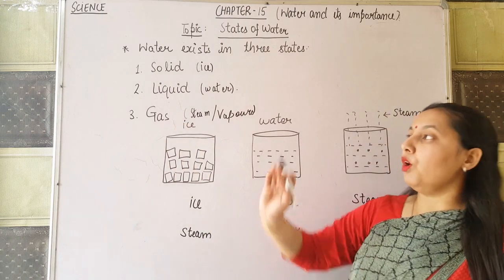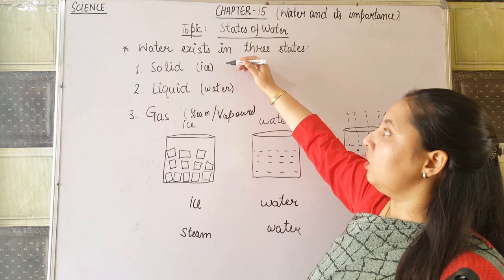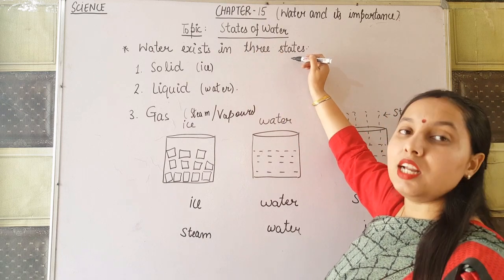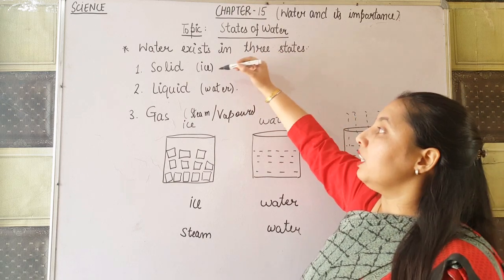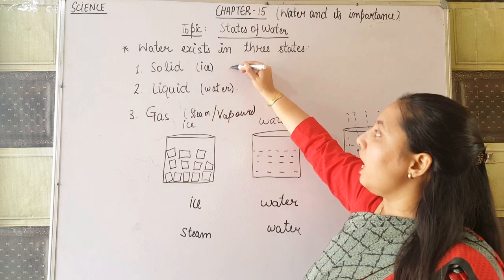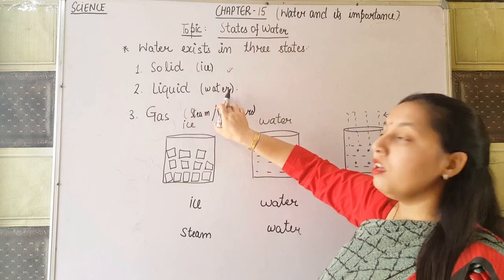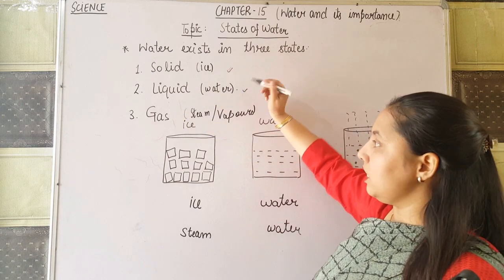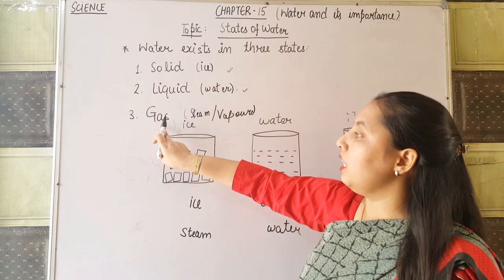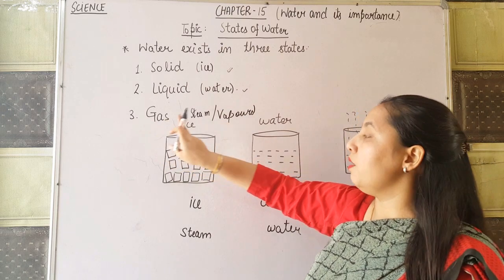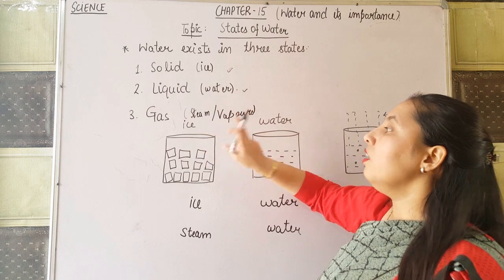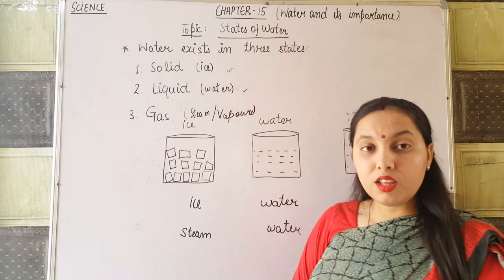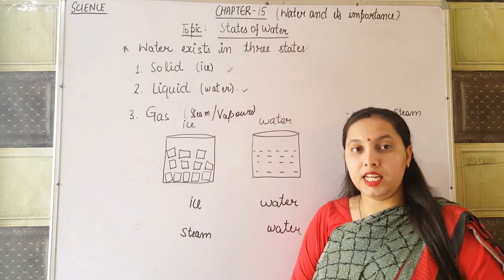So here you can say that water exists in three states: solid means ice, liquid means water itself, and the third one, the gaseous state, means steam or vapors. Okay, up to here it is clear.